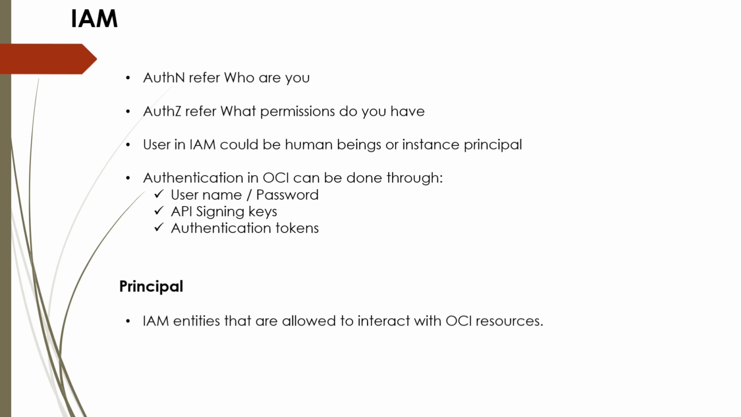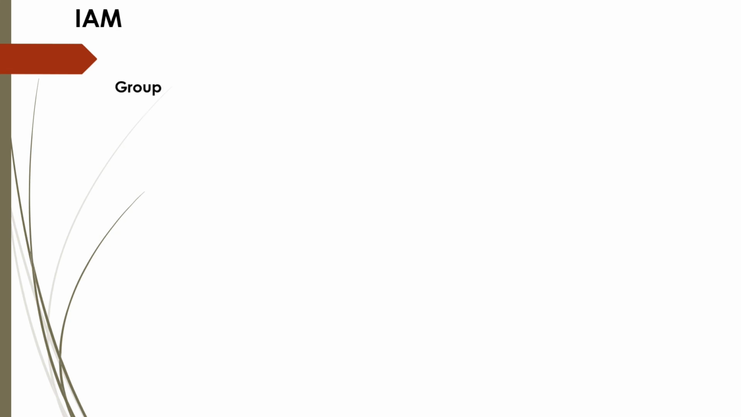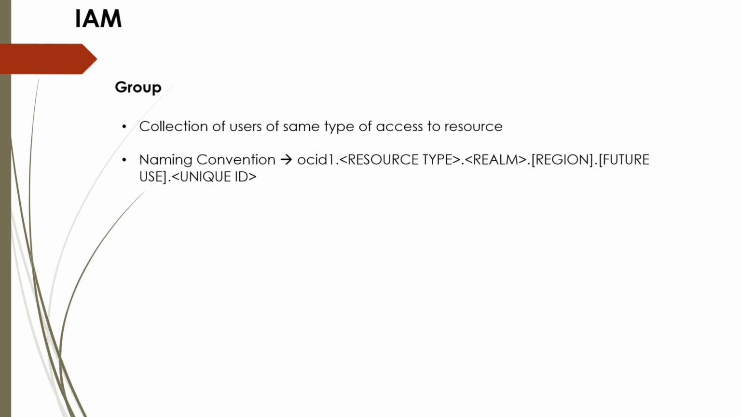Now principal. Principal is an IAM entity that is allowed to interact with OCI resources. Now principal are 2 types. First, IAM user, and second type is resource principal. Group. Group is a collection of users of same type of access to resource. While naming a group, you need to follow some naming convention, and this is the particular naming convention you have to follow.